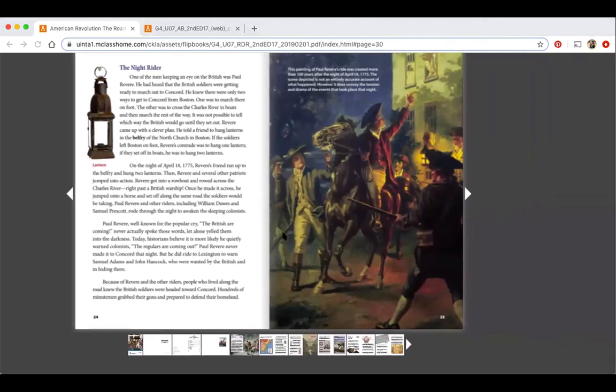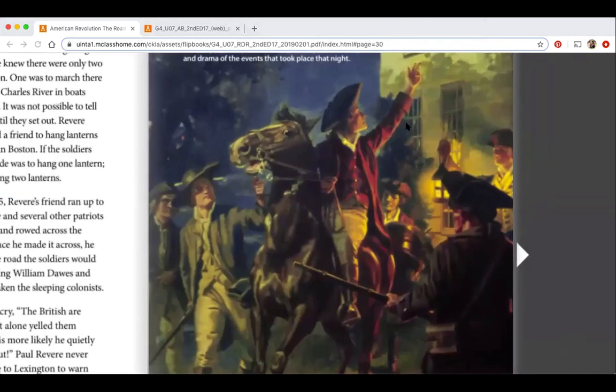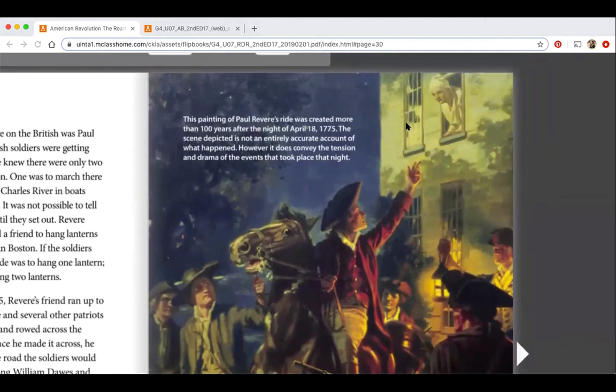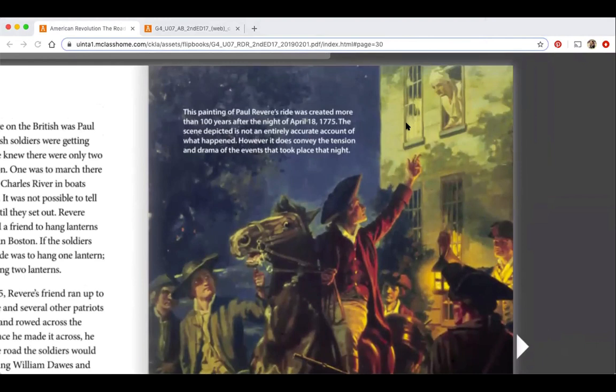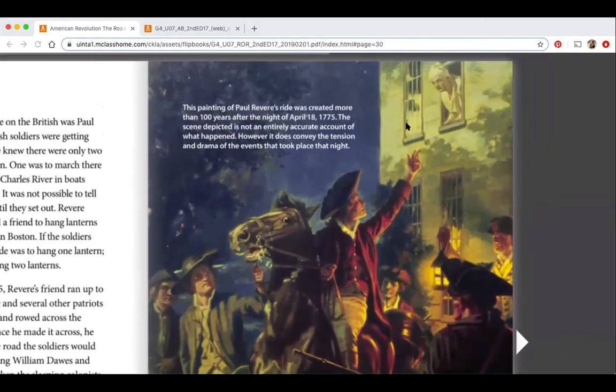So that was the one page that I wanted to share with you. That's just one representation of Paul Revere. I also want you to look at this picture on page 25. It says, this painting of Paul Revere's ride was created more than 100 years after the night of April 18th, 1775. The scene depicted is not an entirely accurate account of what happened. However, it does convey the tension and drama of the events that took place that night.